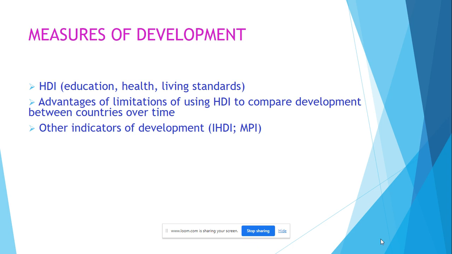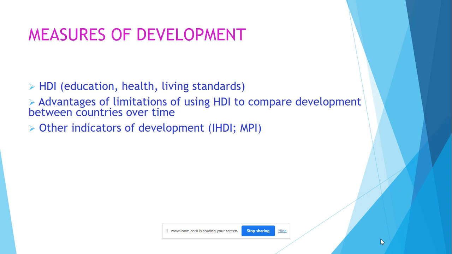Ways of measuring development. The Human Development Index measures 3 key factors: the education that someone has and expected years in education, their life expectancy at birth, and also GDP per capita at purchasing power parity. And these 3 factors give some indication of how developed an economy is. If the HDI is 0, that's the lowest it can be. If it gets up to 1, that's the highest that it can be, the most developed it could be on these standards.